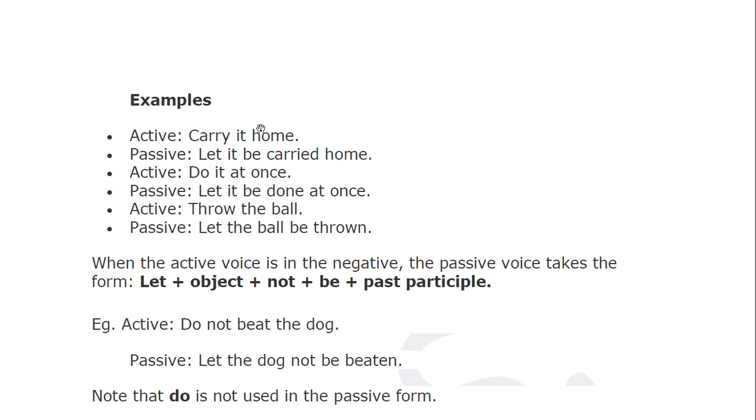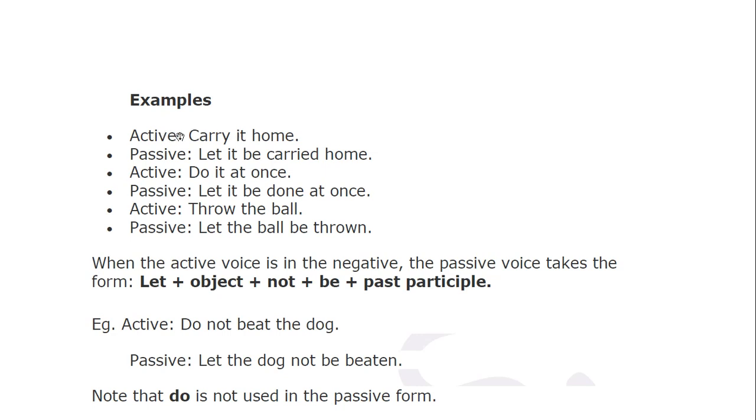When the active voice is in the negative, means your active voice is not positive, it's negative, that time how you change it? The passive voice takes the form of let, same here, see. Let plus object, and here you had be. Here, instead of just be, the only thing you add before that is not: not be, plus the rest of the participle. It is the same. Only thing, before be you will write not. So see the example. Do not beat the dog.